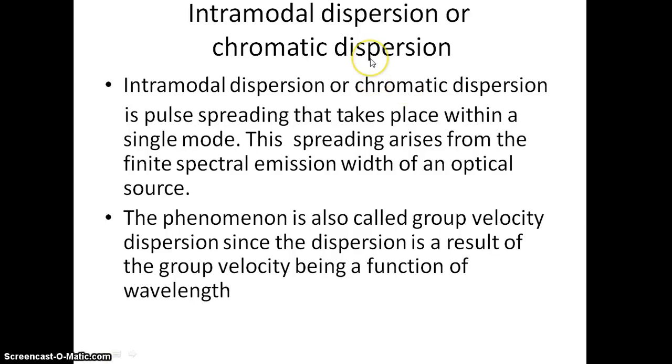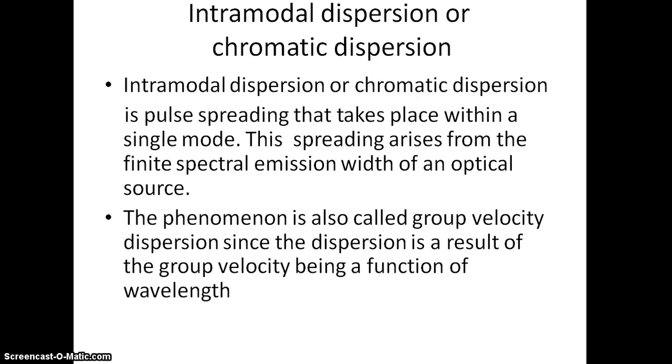Intramodal chromatic dispersion. Intramodal dispersion, or chromatic dispersion, is pulse spreading that takes place within a single mode. This spreading arises from the finite spectral emission width of an optical source. For example, an LED emits at a broad spectrum. It emits wavelengths from 800 to 840 nanometer, so the spectral width is 40 nanometer. Due to that broad spectrum, the effect is called chromatic intramodal dispersion.